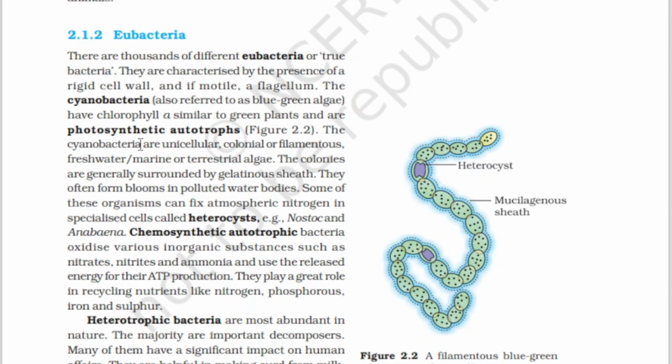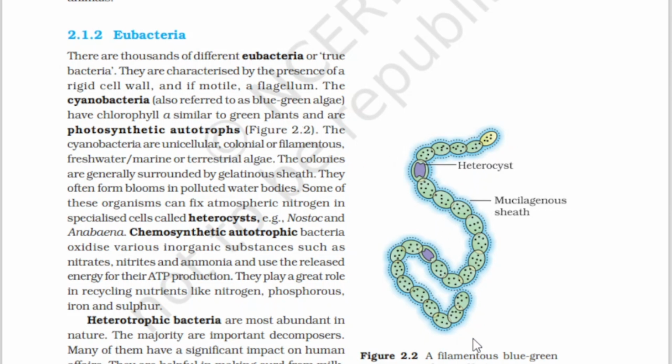The cyanobacteria are unicellular, colonial, or filamentous, freshwater, marine, or terrestrial algae.